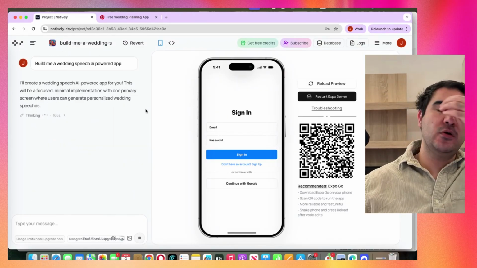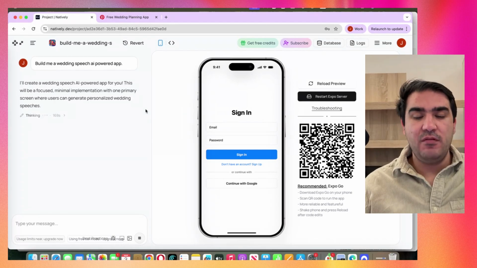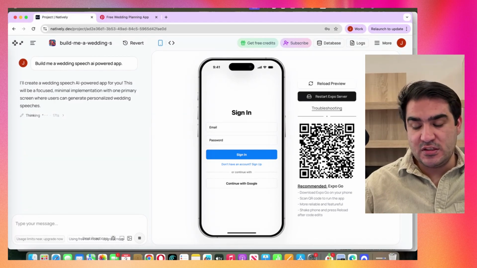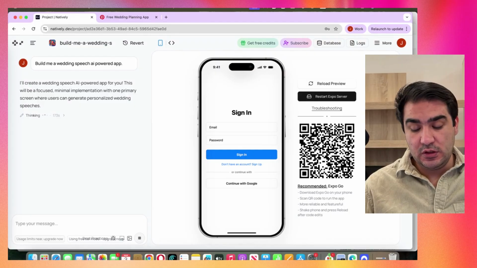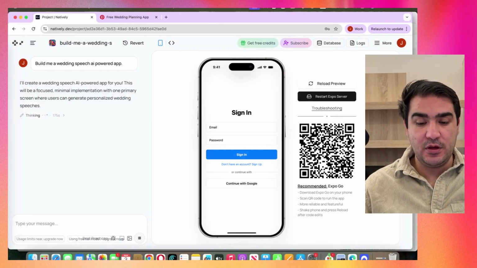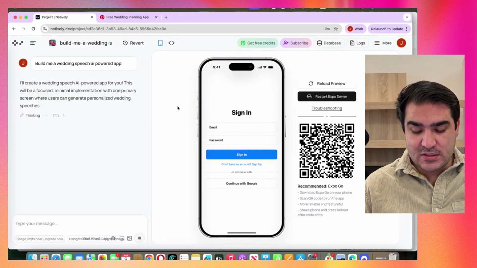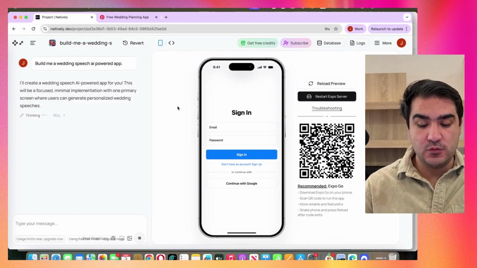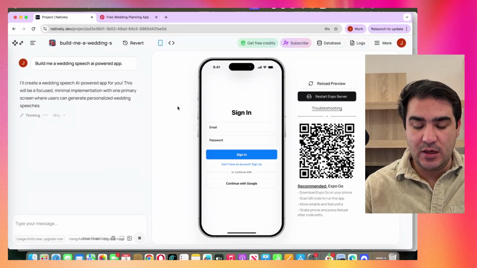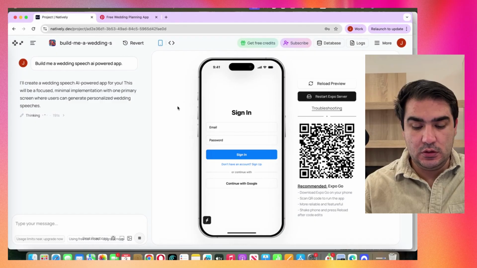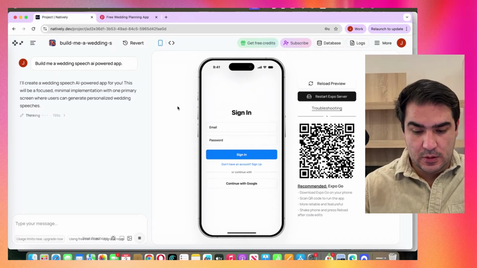Yeah, for me as a vibe coder, I always test the app. And when I have it, I just test it on Expo. So I just scan this QR code and then see how it looks there. Also, I test the app here and see how it works, because it's really important to make sure that the app is working, and that you're testing it all the time. Because this is the product building experience and journey. You just have to test everything. If it works, make sure that it's properly built, and yeah, all is good.